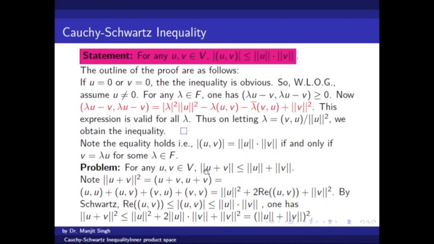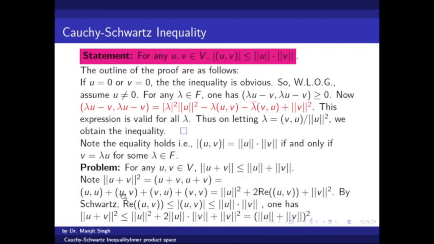Now, as we promised, we will prove the triangle inequality after this Cauchy-Schwarz inequality. So you need to compute this square, norm of u plus v squared, and you can write it as norm of u square plus norm of v square plus the inner product of u, v plus the inner product of v, u. If it is a complex number, then this is its conjugate.